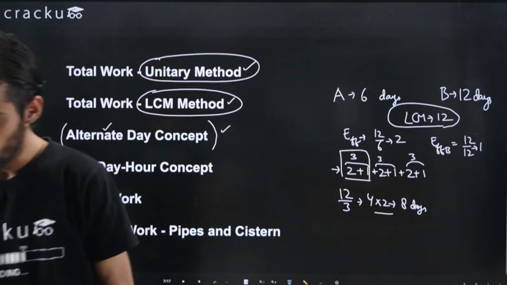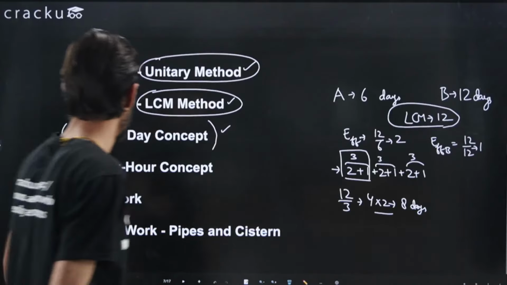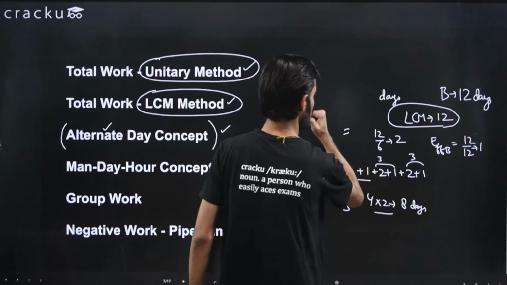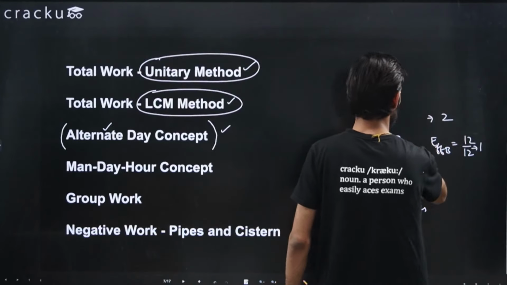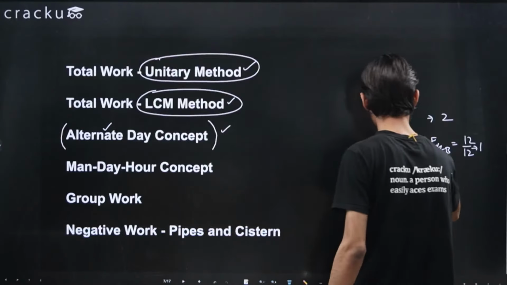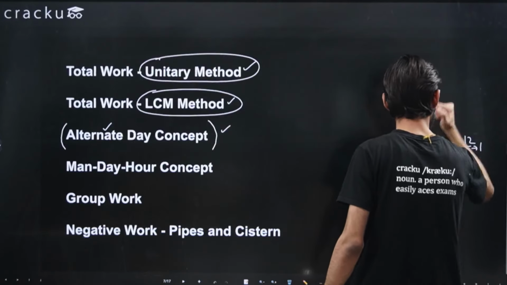That's correct. Moving to the next concept, that is man, day, and hour. So in this particular condition, we will be given some hours also.